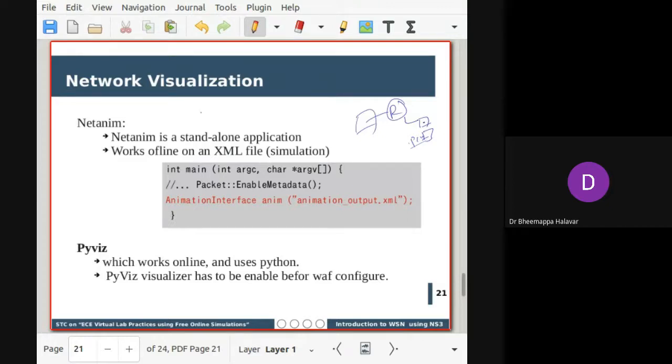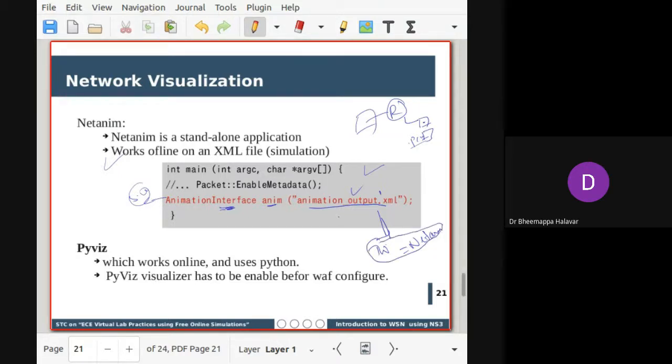For that, you have to enable an animation interface in your code, saying what the XML is. This XML you have to pass to the tool called NetAnim. The NetAnim tool generates an animation when you do a simulation. So this code has to be present in your source code when you are running. Whatever topology you designed, when you execute that, it will be fed into this.